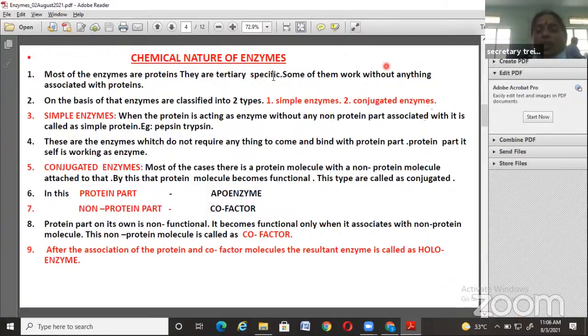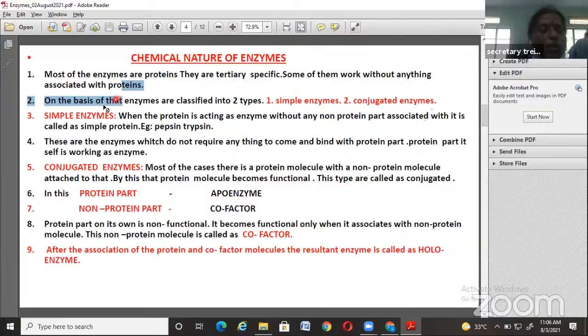Some of them work with association of other things, and some work without anything associated with the proteins. That means with or without the association of other things, these proteins show their effect.